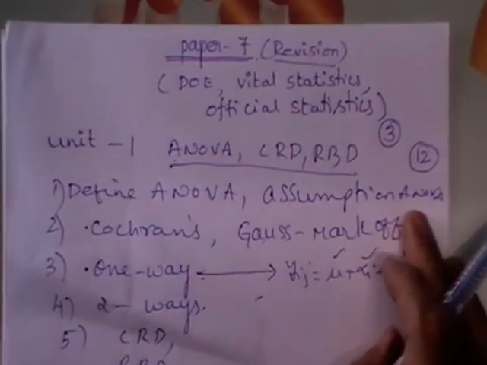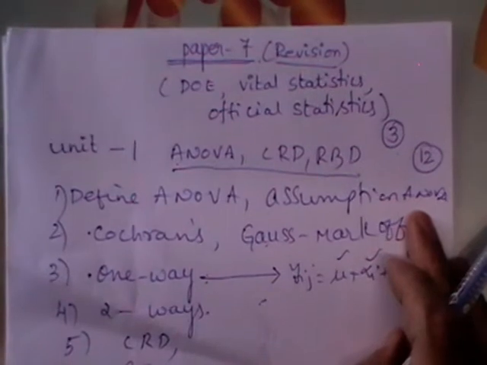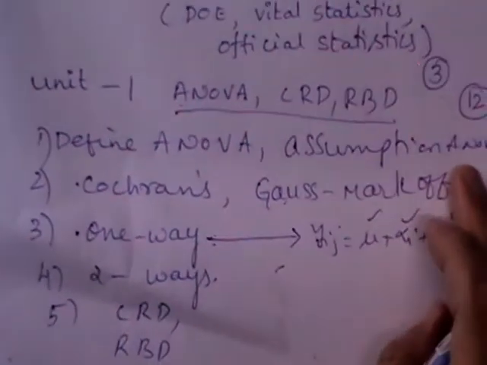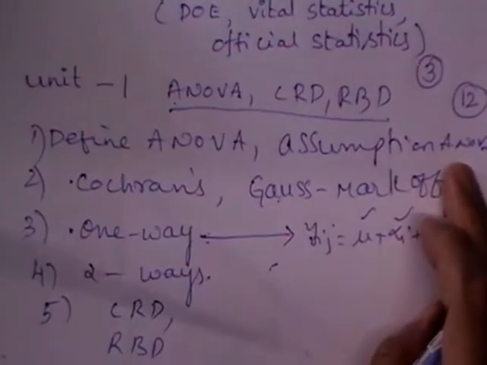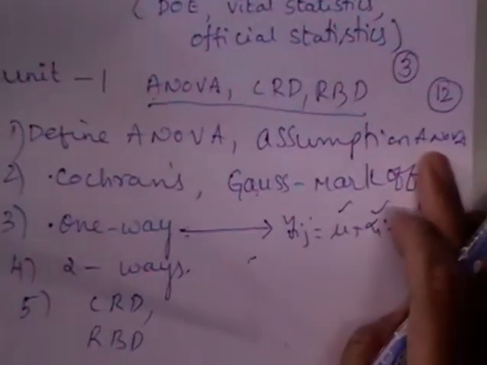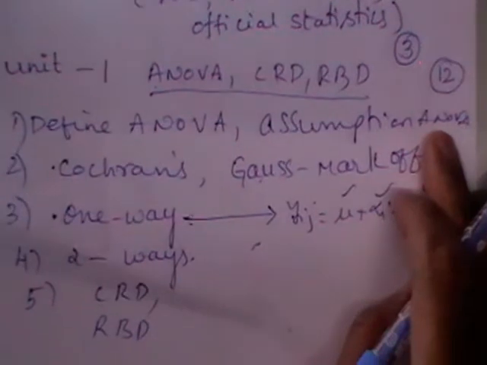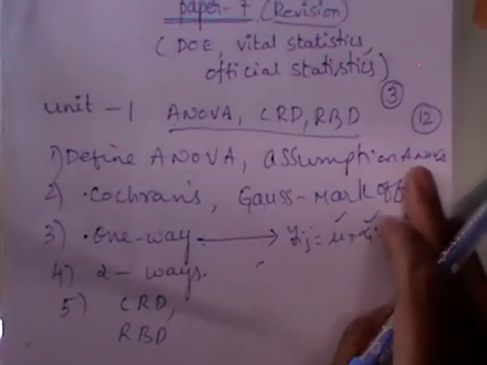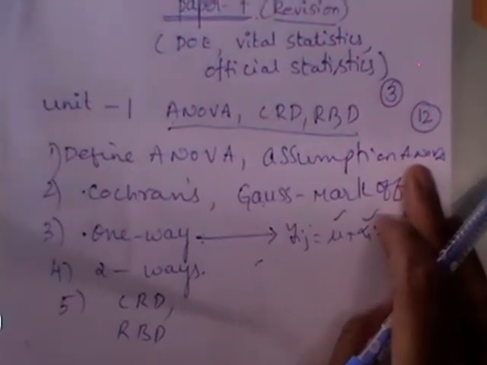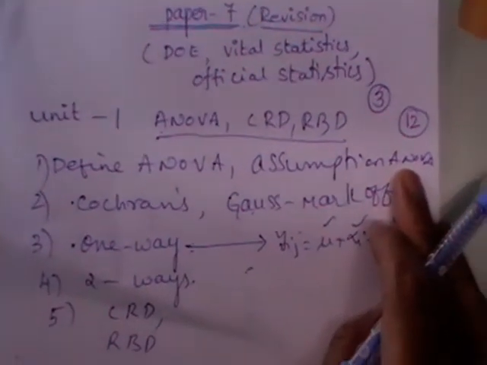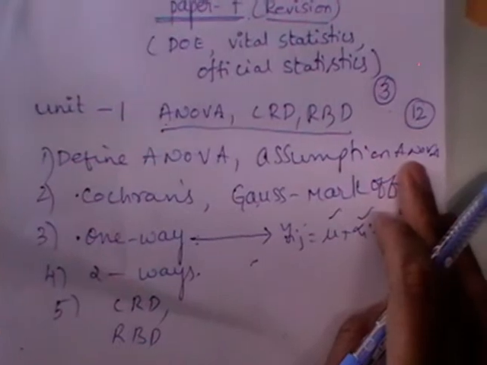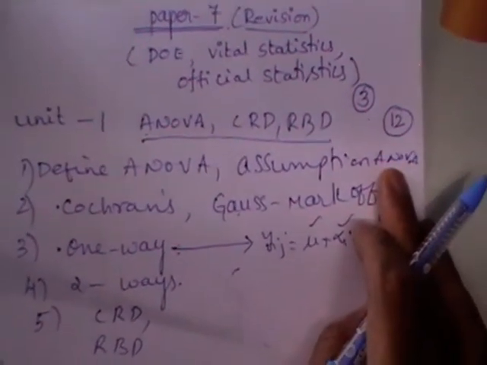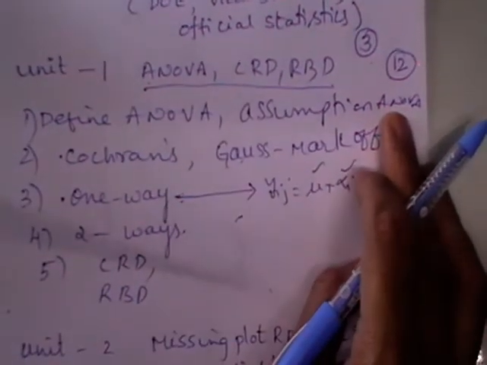Take out your book and open the one-way classification, all of you. Then only you can understand what I am teaching. If I go on writing everything here, I think it won't be clear. One-way classification, paper 7. So what is the starting part you have? Define one-way ANOVA is one short answer question. And writing the statistical model and null hypothesis.